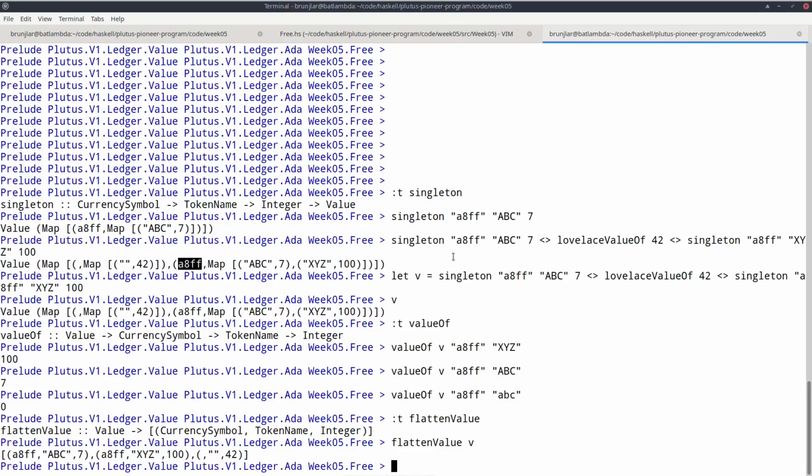But if that was the whole story, then of course we could never create native tokens. And this is where minting policies come in and where the relevance of the currency symbol comes in. The reason that the currency symbol, the byte string giving the currency symbol, has to consist of hexadecimal numbers is that it is actually the hash of a script. And this script is called the minting policy. If we have a transaction where we want to create native tokens or burn them, then for each native token that we try to create or burn, the currency symbol is looked up.